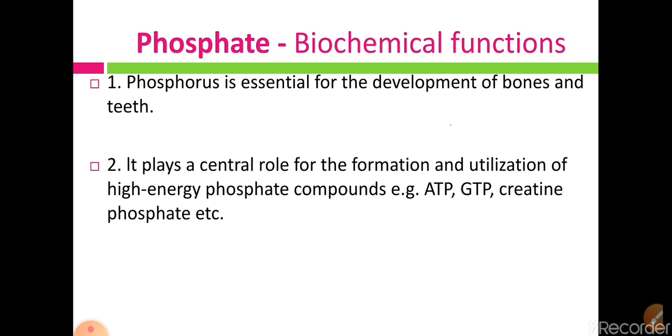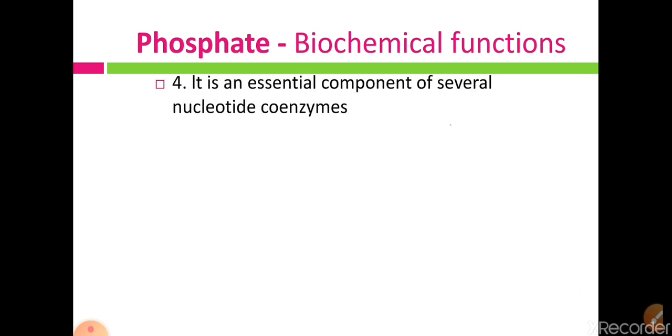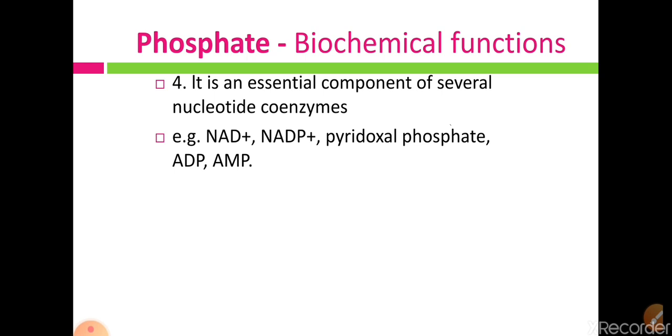It plays an important role in the formation of various chemical molecules such as ATP, GTP, creatine phosphate. It also plays an important role in the formation of chemicals such as phospholipids, phosphoproteins, and nucleic acids. Phosphate also plays an important role in several nucleotide coenzymes, because phosphate is an essential component of these nucleotide coenzymes. For example, NAD, NADP, pyridoxal phosphate, ADP, and AMP. So all these nucleotide coenzymes contain phosphate.